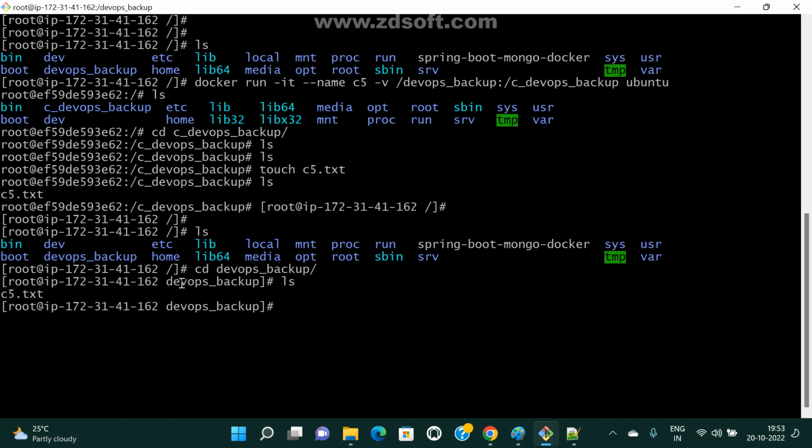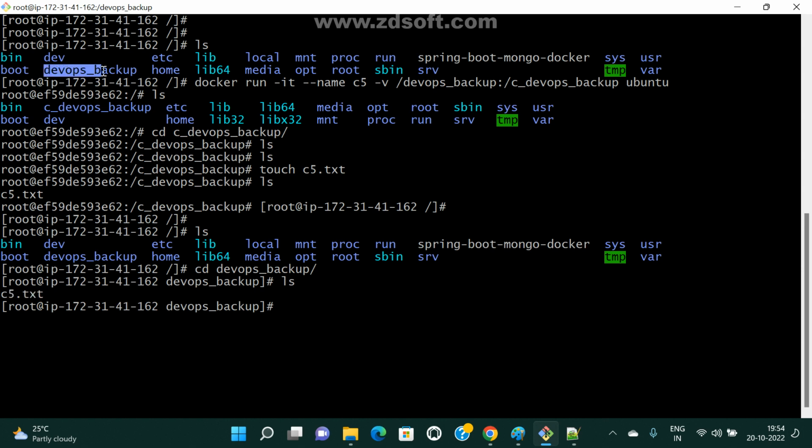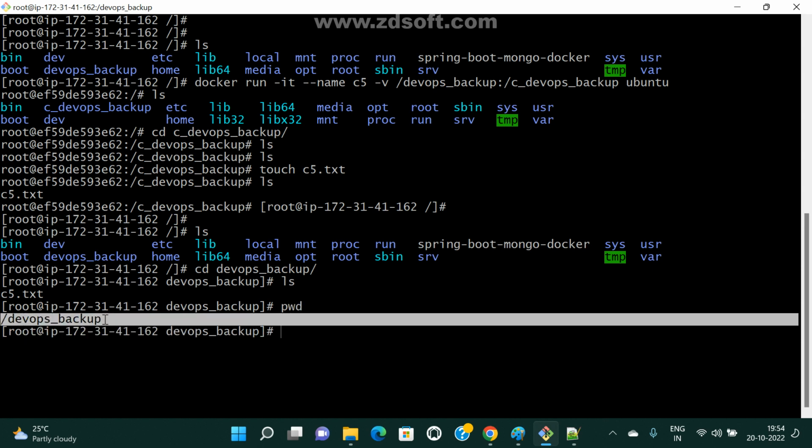Even if your Docker software is removed, my entire data is safe in our file system. Earlier I was saving my data in my volume path. Right now I am saving my data in our file system path. So manually I created one directory. What is my directory name? DevApps underscore backup. This is where this file is available. Check it. This is under my file system.